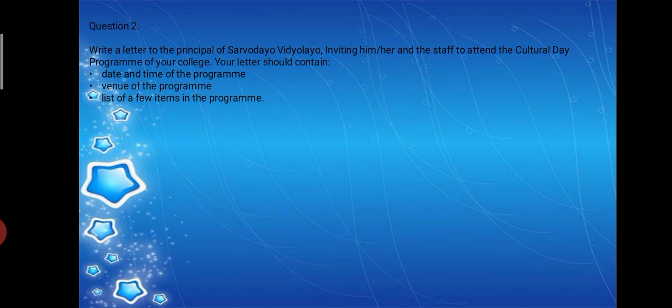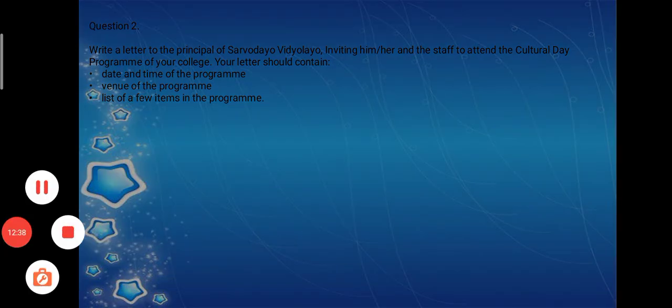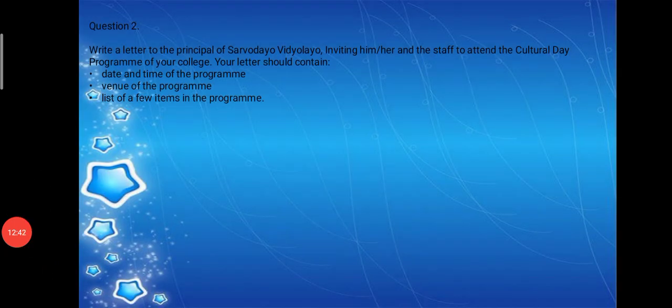If you are a principal, you are going to write a letter calling them. Usually these days we send invitations, but if you want to invite any official, you can have such letters written. Your letter should contain the date and time of the program, venue of the program, and a list of a few items in the program.